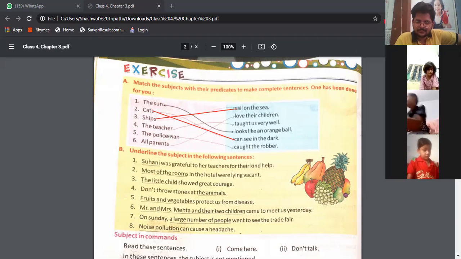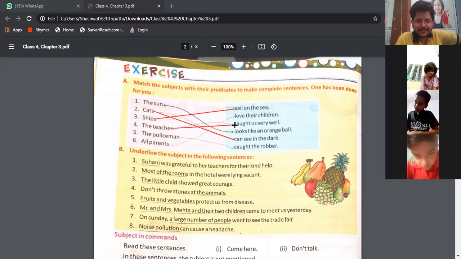The teacher loved their children. The teacher taught us very well. Okay. The teacher taught us very well. Sir, the teacher can love their children. Oh, wait. The teacher taught us very well.